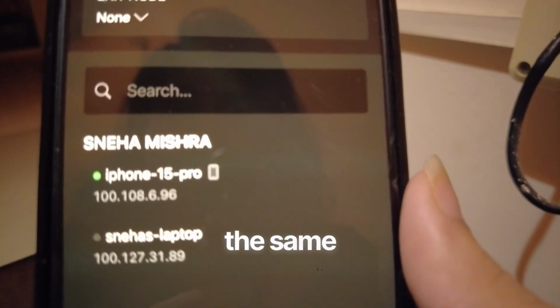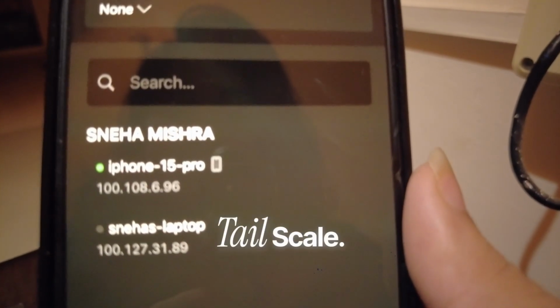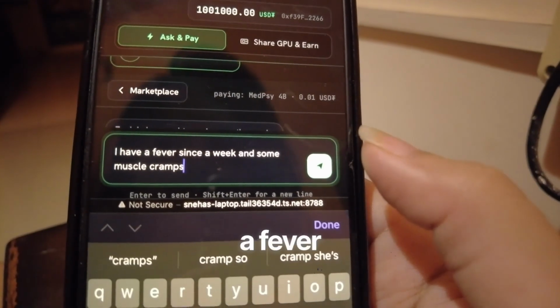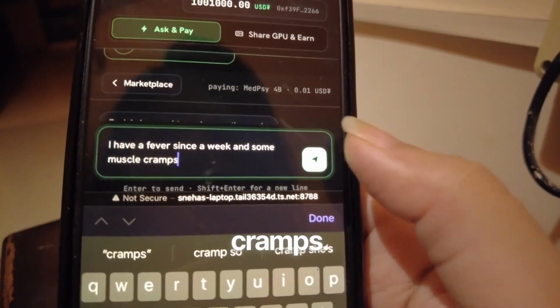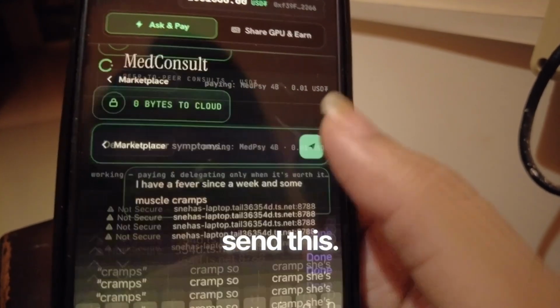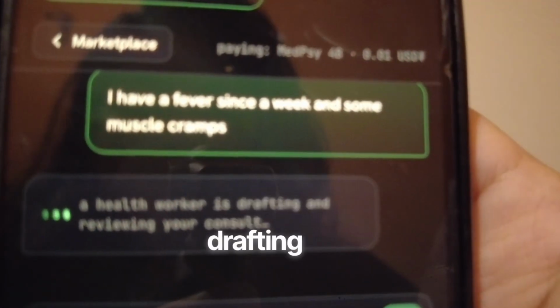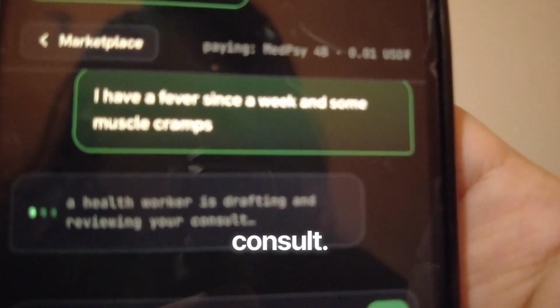So it's on the same network thanks to Tailscale. So now we're gonna actually test this out. So I have described, I have a fever since a week and some muscle cramps. So I'm just gonna go ahead and send this. So as you can see, it's saying a health worker is drafting and reviewing your consult.